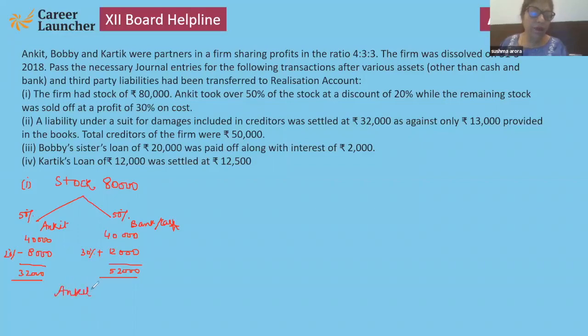Ankit debit, bank debit to realization. In place of Ankit, 32,000, in place of bank, 52,000, and that will be 84,000.